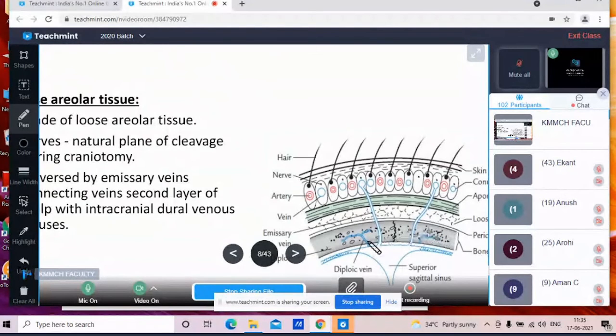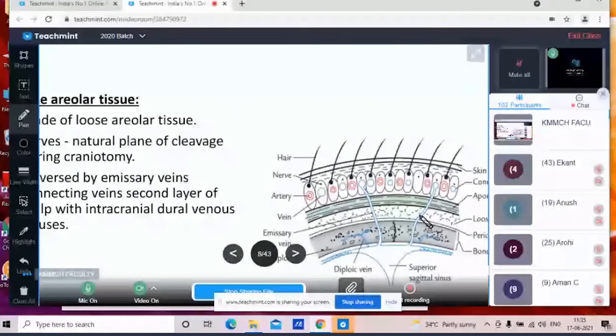The venous sinuses of the skull, that is the intracranial dural venous sinuses. So these scalp veins are directly connected with the dural venous sinuses with the help of these emissary veins. And this layer is traversed by these emissary veins.